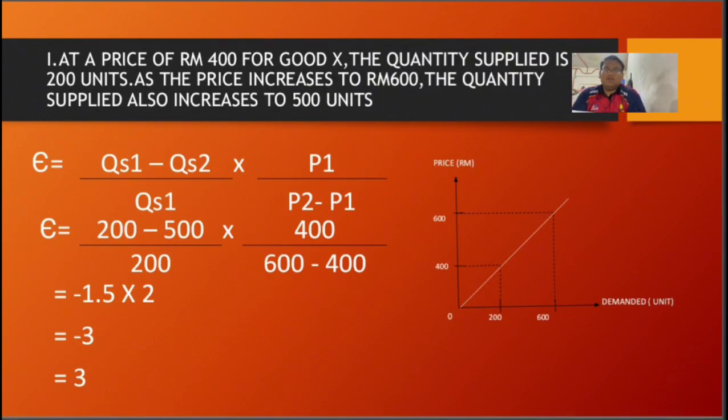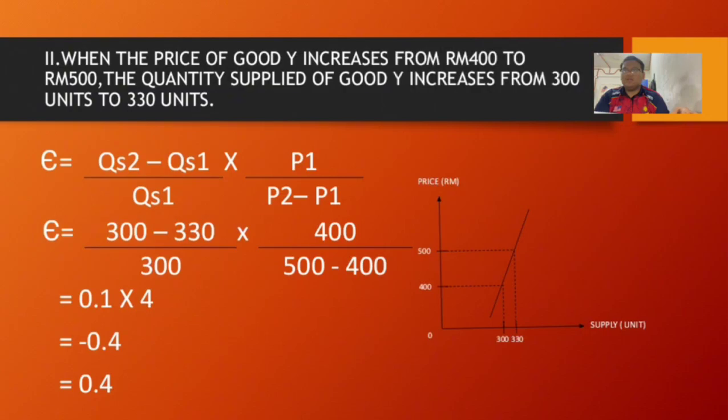Based on this graph, the graph is elastic because the percentage change in price, from price 1 which is 400 to price 2 which is 600, is smaller than the percentage change in quantity supply. Quantity supply 1 is 200 and quantity supply 2 is 500 units. Okay, next question.